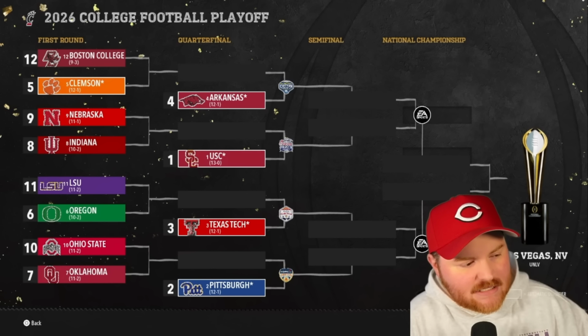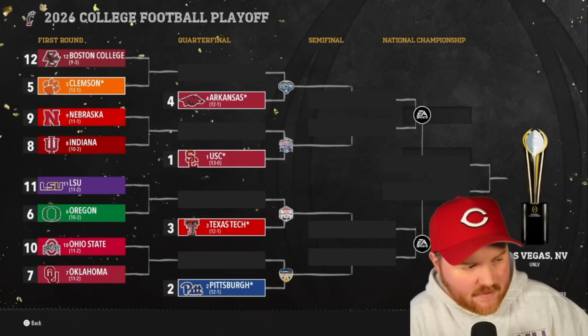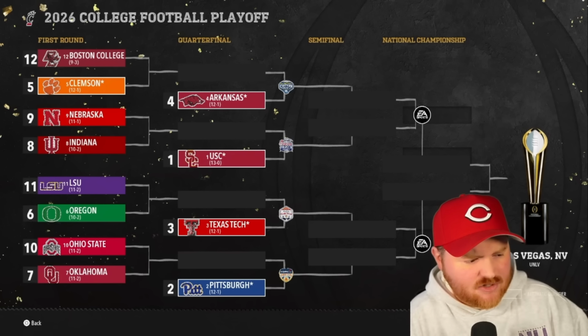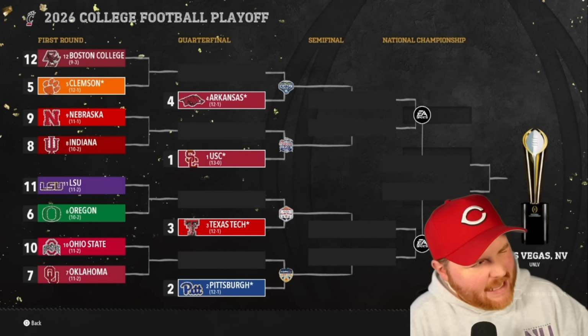So Boston College sneaks up. We have 2 teams out of the Northeast with Pitt and Boston College both in there. Clemson back for the second straight season. Arkansas and Oklahoma for the first time out of the Plains division. LSU in for the first time out of our Sun Belt division, which they had a team in last year,